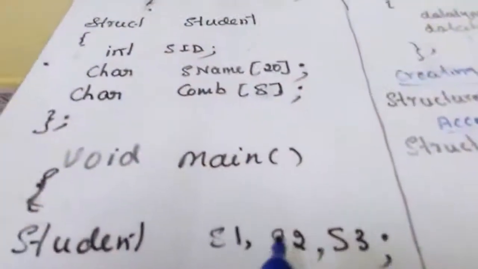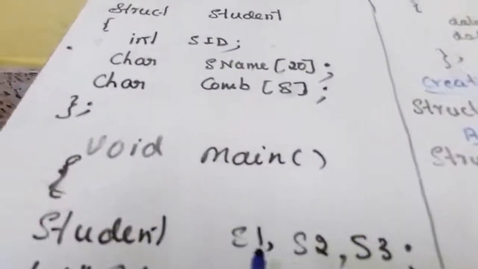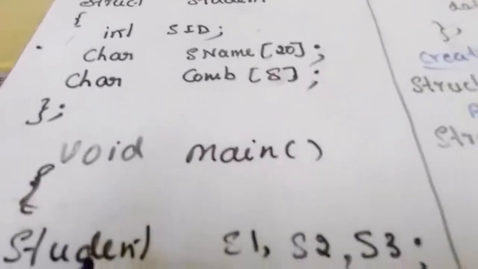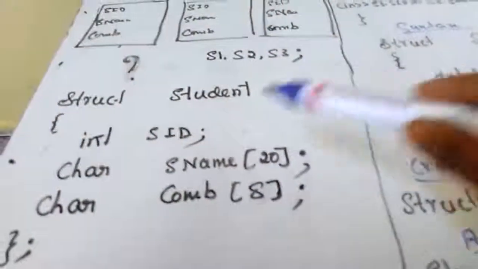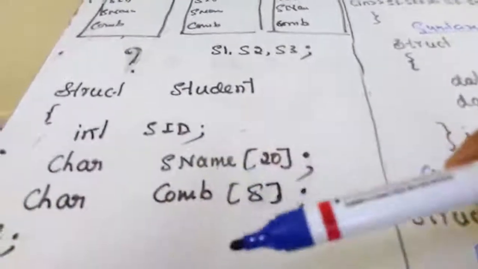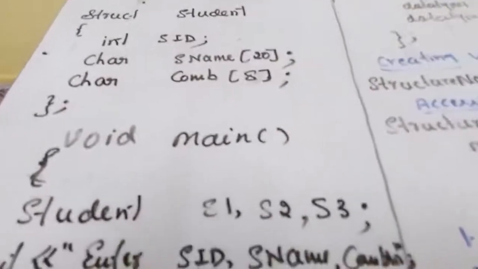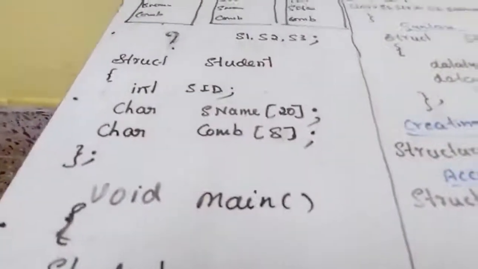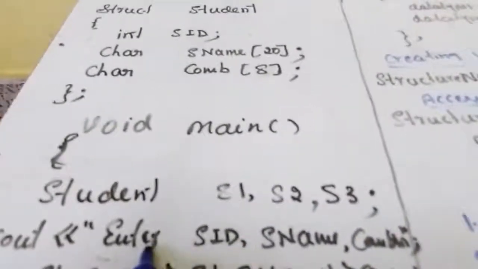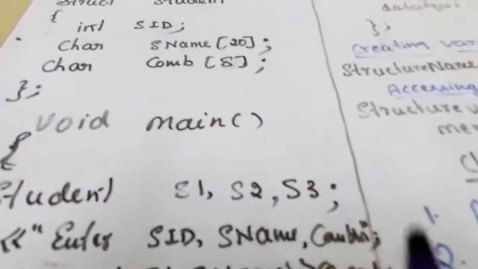So what you need to observe here is, whenever you declare the variables S1, S2, S3, these 3 variables are of which type? Student type, isn't it? Then what is the nature of the student data type? That is determined by this template. So the student data type supports 1 integer and 2 strings. Okay. Now we have to insert values for each and every student. Very first I want to input values for student 1. Enter student ID, student name and combination.